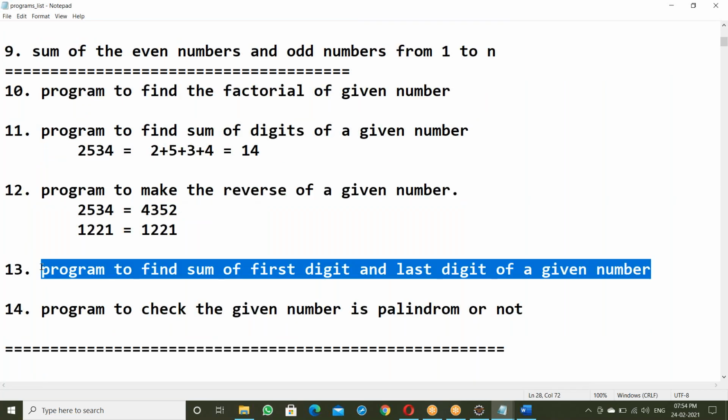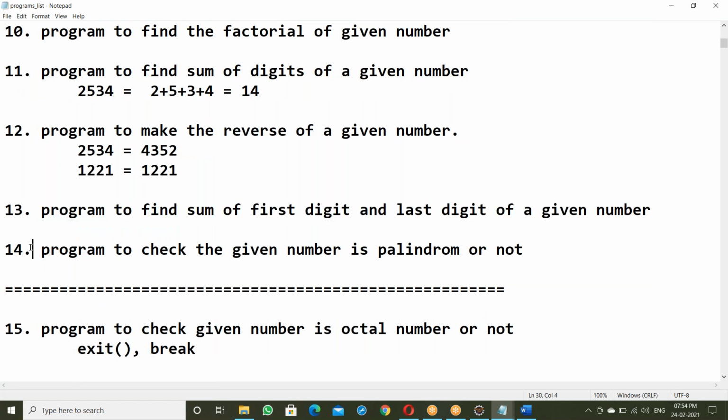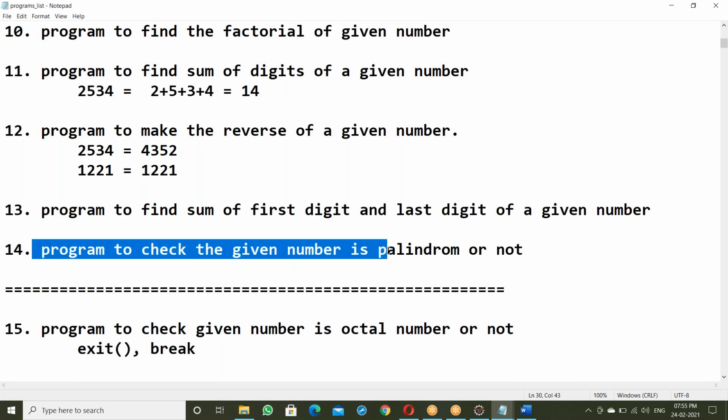This is an assignment for you: program to find the sum of the first digit and last digit. Everyone has to solve it. Next, it's very simple, but try to solve it: program to check whether a given number is an Armstrong number or not.